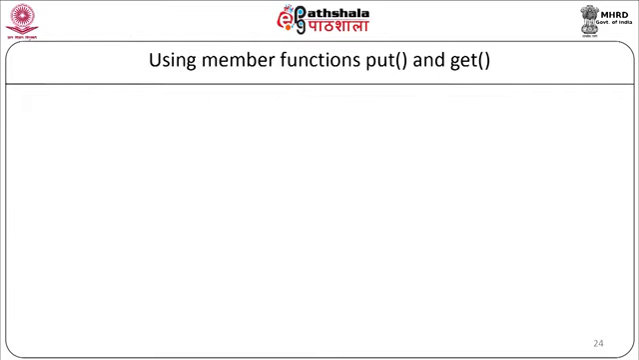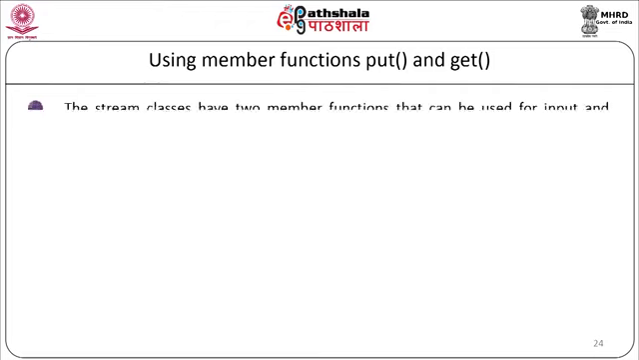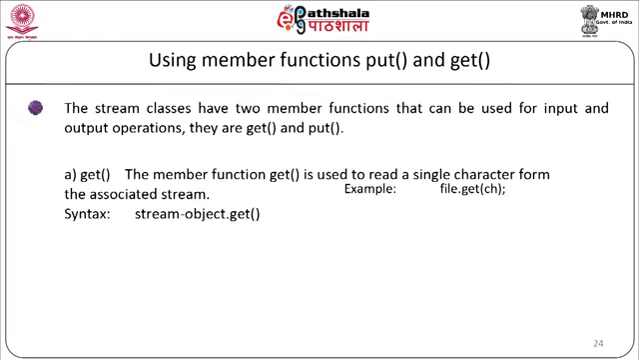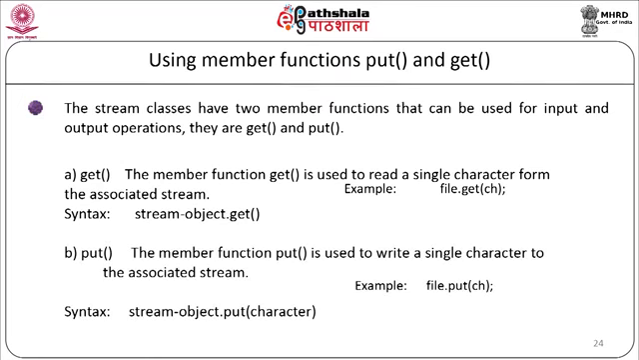Now, let us see how we can do it using the member functions get and put. The stream classes have two member functions that can be used for input and output operations. They are get and put. The member function get is used to read a single character from the associated stream. The syntax is stream object dot get. Example, file.get(ch). The member function put is used to write a single character to the associated stream. The syntax is stream object dot put(character). Example, file.put(ch).